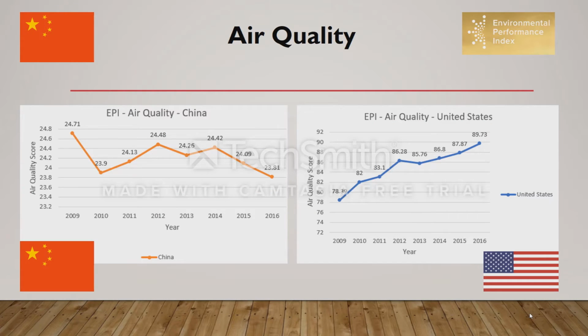Air quality, in particular, is the largest setback. Despite the increased awareness of the effects of air pollution on climate change, China still fails when it comes to clean air, and it seems to be worsening. We can see that the United States, however, has been modestly successful in decreasing air pollution.